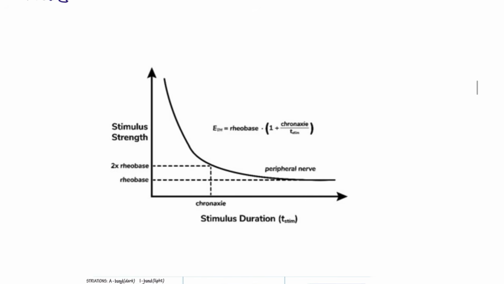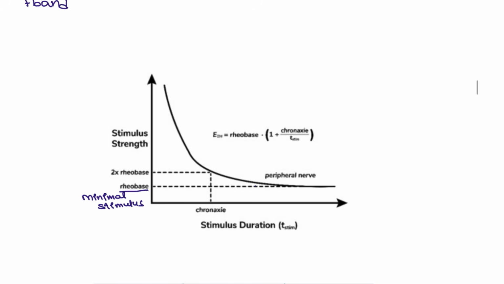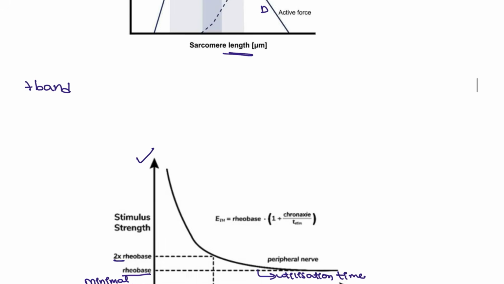Next, coming to the chronaxy and the rheobase. What is meant by the rheobase, guys? Rheobase is the minimal stimulus. I gave the minimal stimulus, that is known as a rheobase. And what about this one? This is the utilization time. So when I gave the normal stimulus, what is the time that has been taken? That is known as the utilization time. Next, two times the rheobase, double the stimulus that I gave. When it is then generated, that is the chronaxy. Chronaxy is nothing but two times the stimulus response. This graph is also asked previously in the examination.